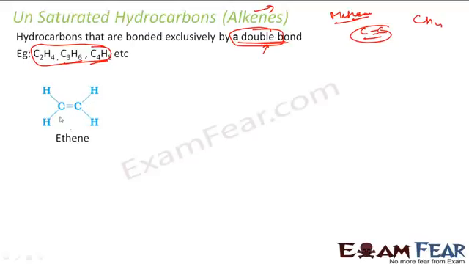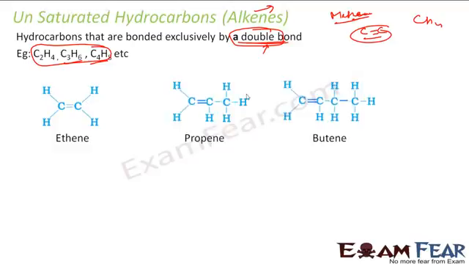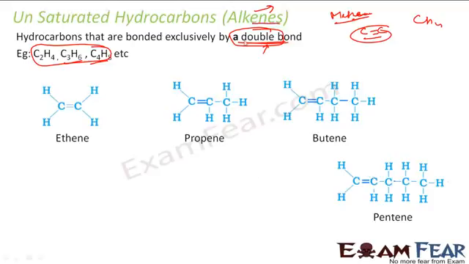This is ethene. The first element is ethene. So ethene, if you see, is C2H4. There's a double bond here. You see propene, there's a double bond here. If you see butene, there's a double bond here, right? If you see pentene also, there is a double bond here, right? So that's how it is. So if you have one double bond, that particular hydrocarbon is ene, alkene. If you see there's an ene here, alkene, propene, butene, pentene, ethene, right? There's an ene word here because there is a double bond.